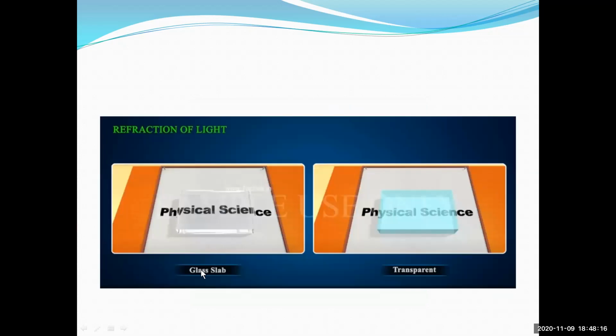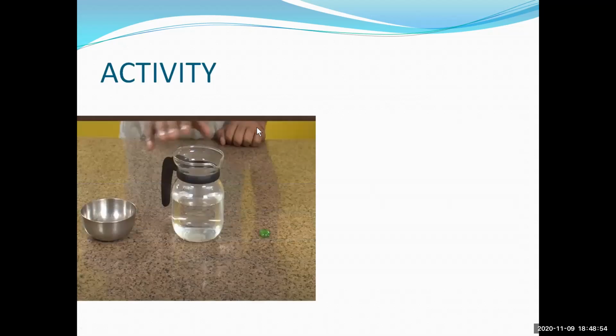Now you are seeing here a glass slab over the letters and a transparent glass slab over here. So what is the difference you are going to see here? Yes, on the glass slab you see that the letters appear to be raised up, isn't it, students? In the transparent glass slab you see that there is no change in the letters. So this is because the refraction of the light in the glass slab is different from the transparent glass slab. Now you are going to see one more activity here.